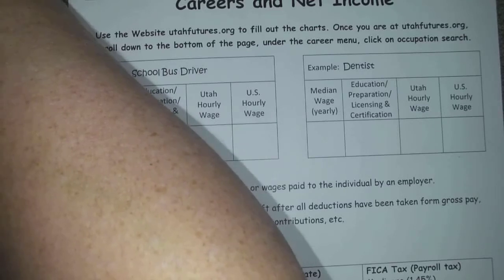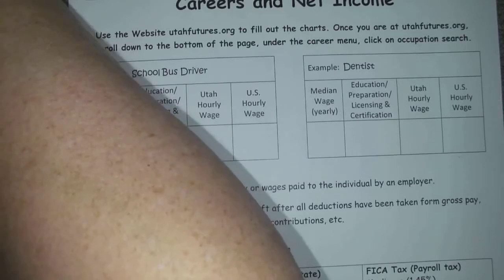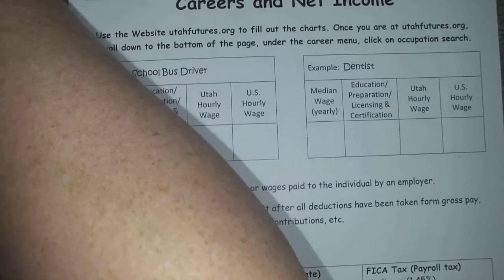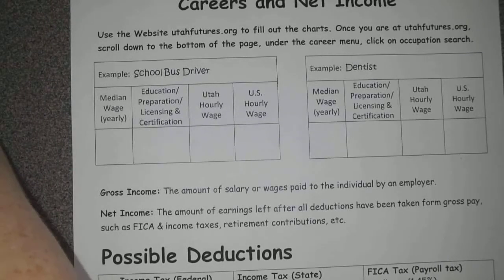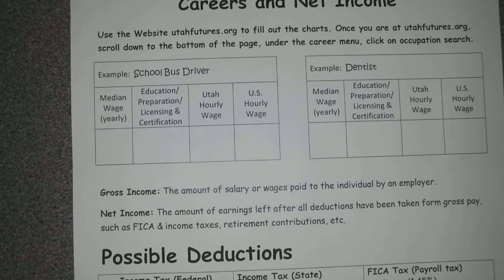Underneath careers, it says occupation search. Do you see the very top one right there? I'm going to click on occupation search, and it's going to take me to the search bar right here. And I'm going to type in, guess what? What are we looking for? Bus driver. So I'm going to type in bus driver, and then I'm just going to search, and it's going to bring me up the information.